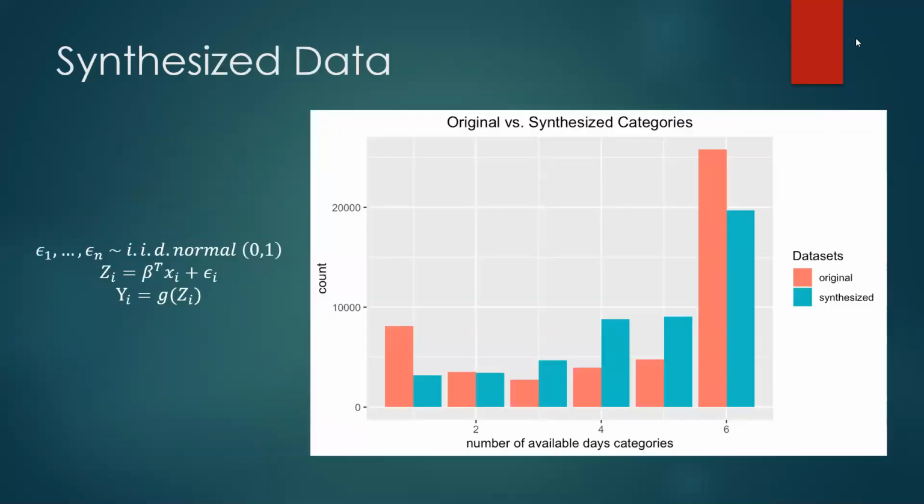And this is a plot comparing the original versus the synthesized data. As we can see, the distributions of the two data sets are highly similar, except for category 6. We have less category 6 in the synthesized data set and more category 4 and 5 in the synthesized data.